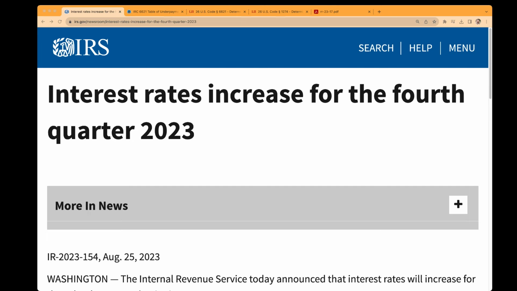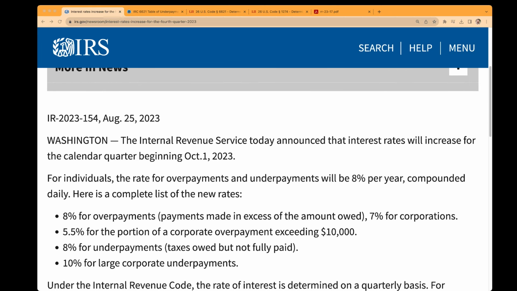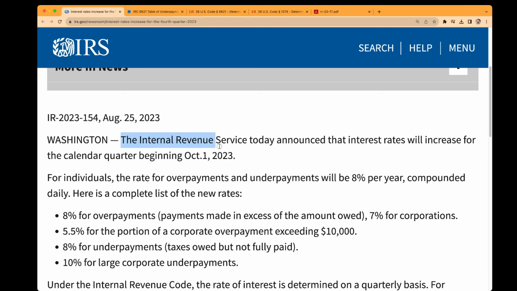So, interest rates increase for the fourth quarter 2023. The IRS today announced that interest rates will increase for the calendar quarter beginning October 1st, 2023. IRS interest rates are determined quarterly, right? So each quarter of the year, Q1 is January through March, Q2 is April through June, Q3 is July through September, and Q4 is October through December. Each one of those periods has a different interest rate that you're charged on your IRS debt.